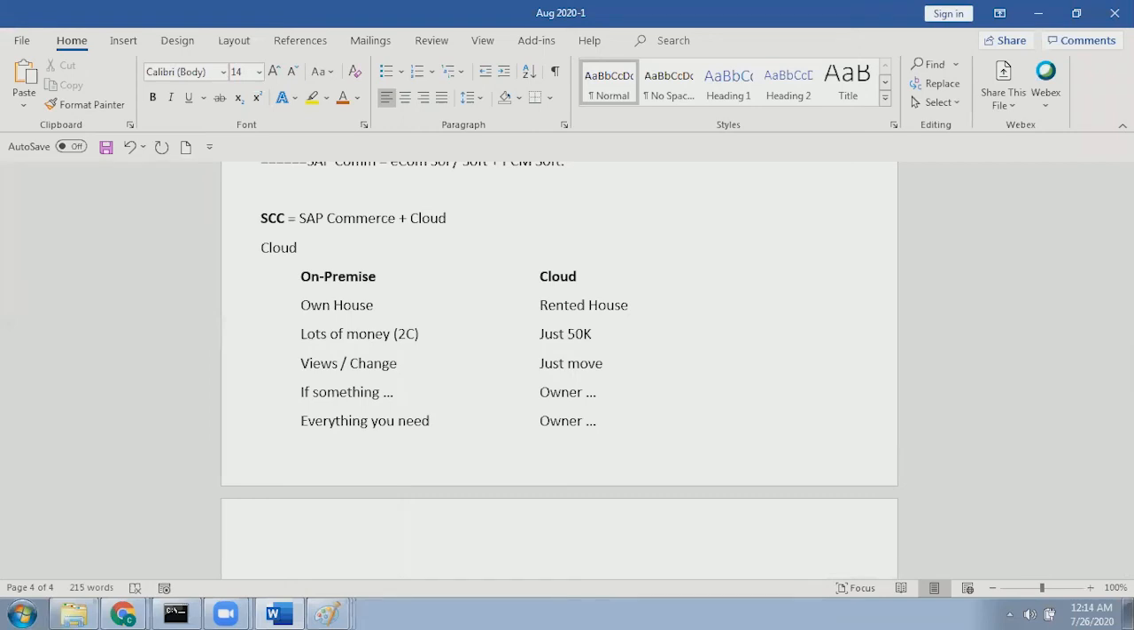Okay. Now, let me show you one small diagram. Let's say you are working for Dr. Reddy's Lab company and assume that it is on-premise. Please see this nice explanation.